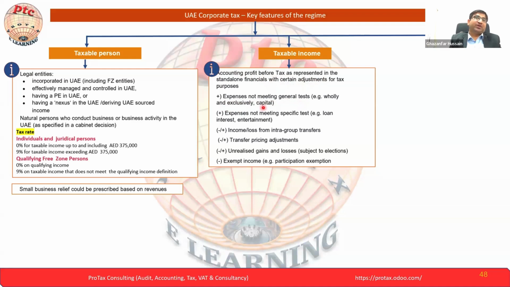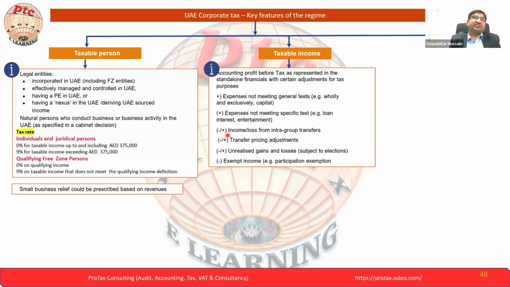If we already deducted it, we have to add back. The next is expenses not meeting the specific test: loan interest, entertainment. We have to see accordingly and make the adjustment, because as per accounting we already deducted those expenses, but for tax purposes it's not an expense. If it's not an expense and you already deducted it, you add back.